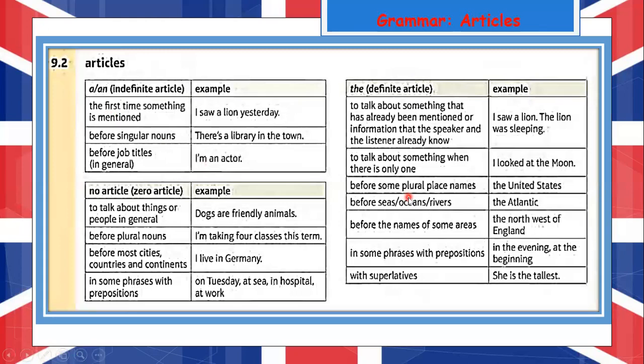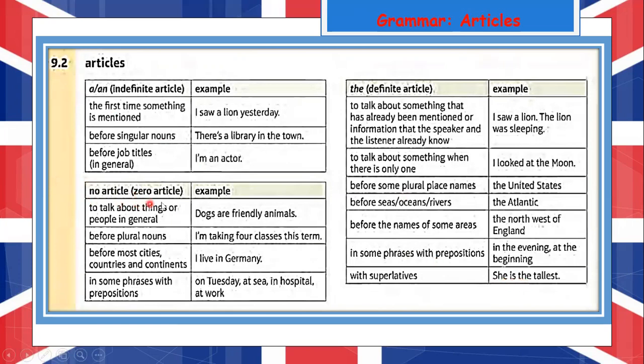We also use the before some plural place names. Example, the United States, the United Kingdom, the Philippines. We also use the before seas, oceans, and rivers. Example, the Atlantic, the Pacific. We also use the before the names of some areas, the northwest of England. In some phrases with prepositions, in the evening, at the beginning, and with superlatives, she is the tallest.